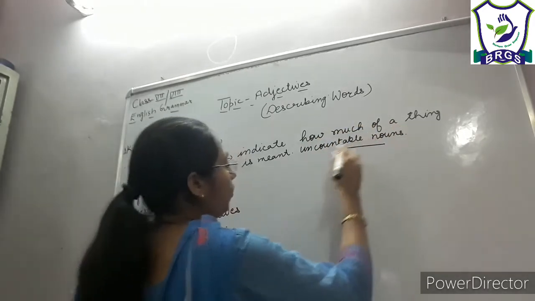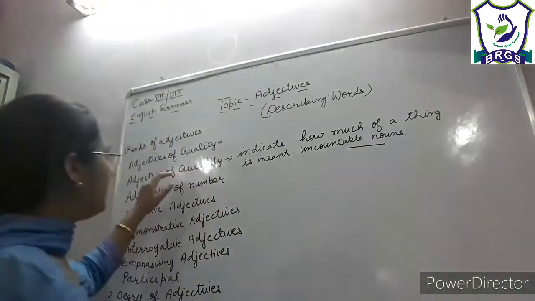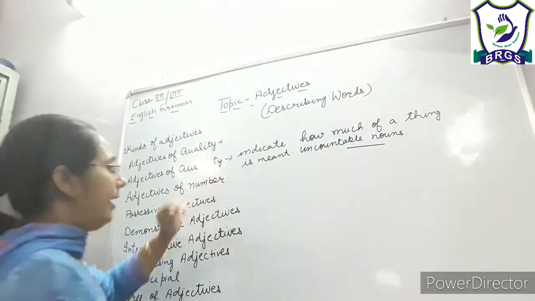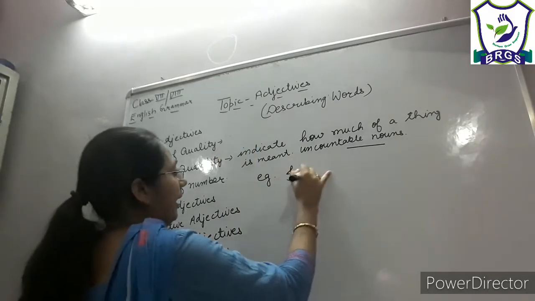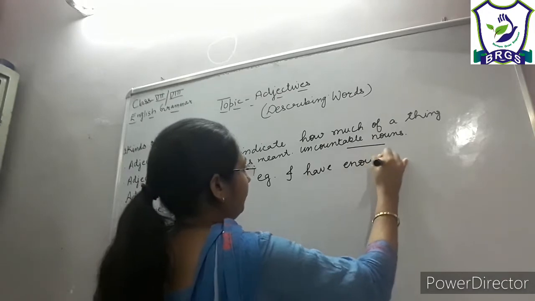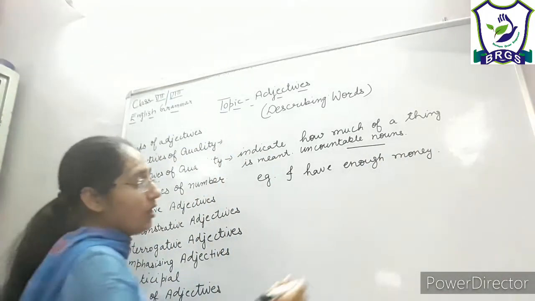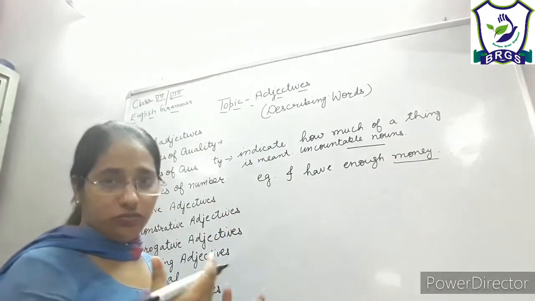To tell the quantity of uncountable nouns, we use adjectives of quantity, right? Like, I have enough money, right?